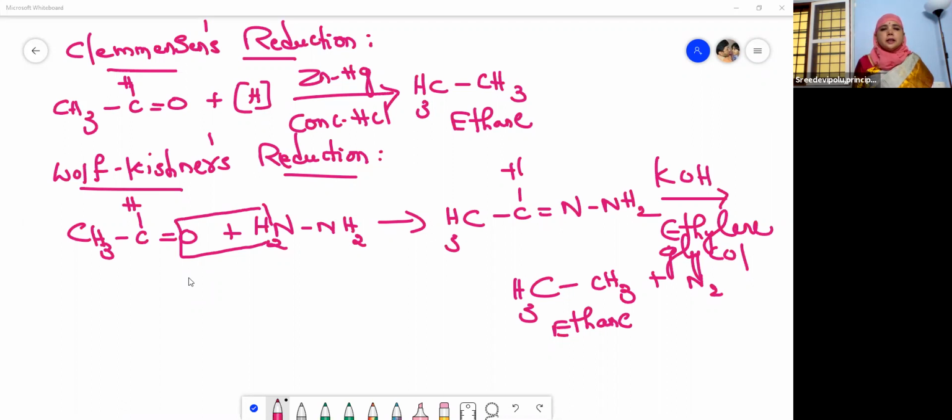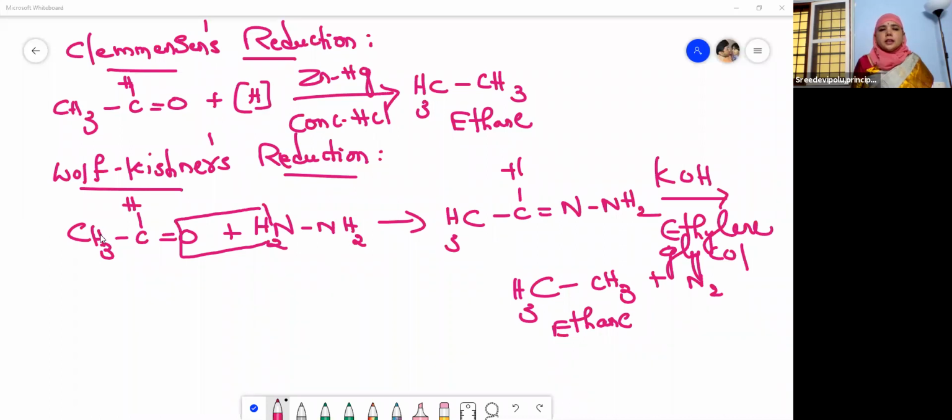Clemmensen's reduction is acetaldehyde reduced with zinc amalgam and concentrated HCl giving ethane, whereas in Wolff-Kishner's reduction, acetaldehyde on reduction with hydrazine in the presence of potassium hydroxide and ethylene glycol gives the alkane, that is ethane. As we have taken acetaldehyde, we got ethane, right?